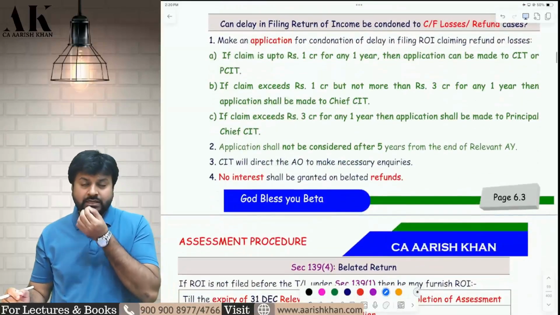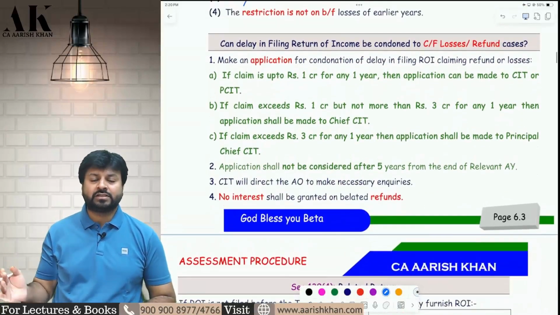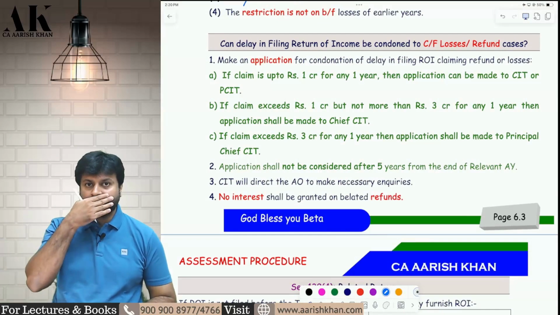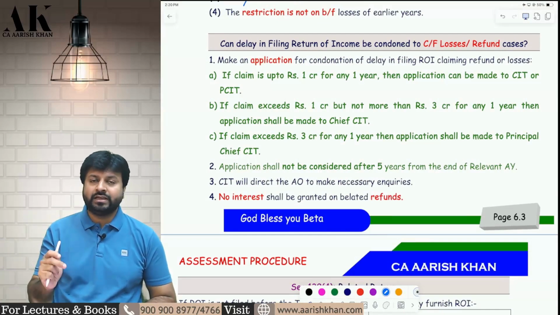Now there is a CBDT circular over here which has been changed. Last year only they changed it in 2023. Now in 2024 they have again changed it. While doing the batch, the limits were slightly different.